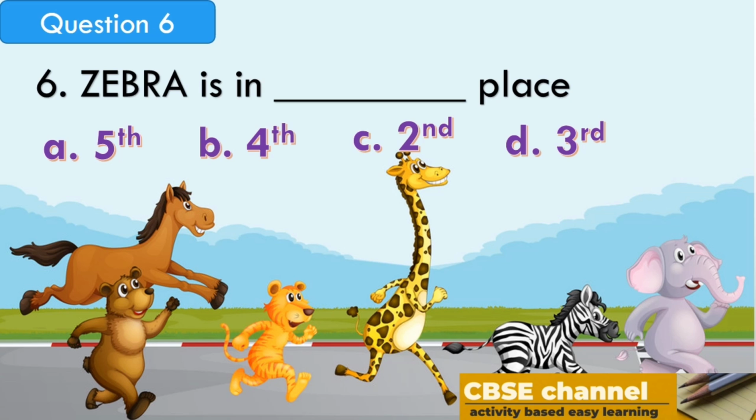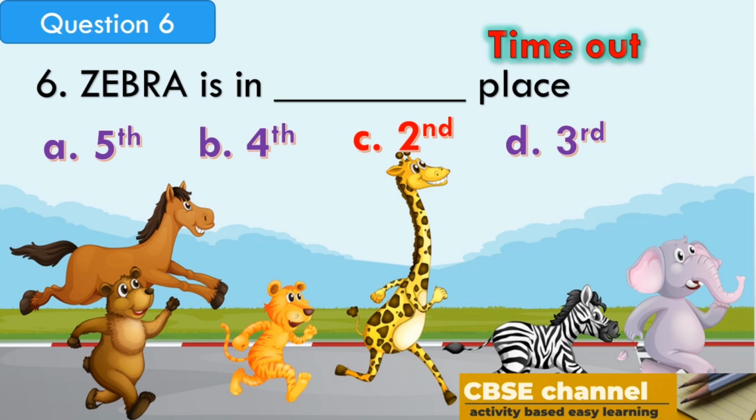Your time starts now. Time out. The answer is second. In the animal race, zebra is in second place.